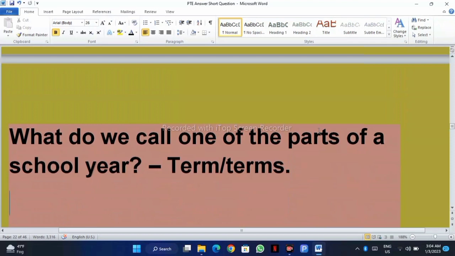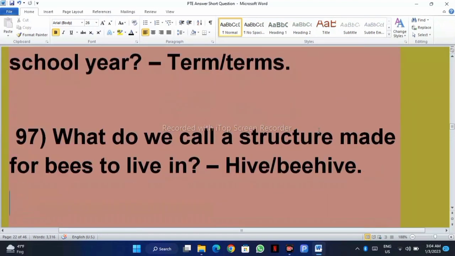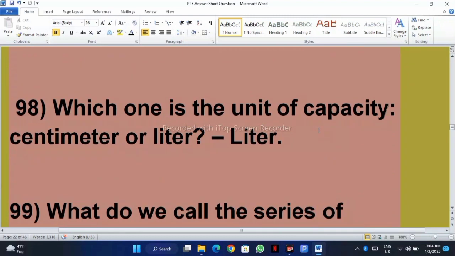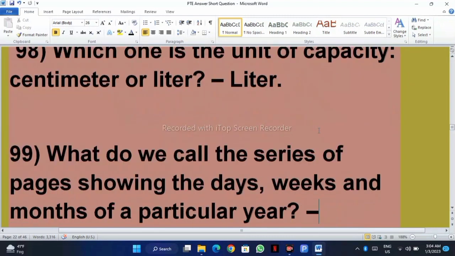What do we call one of the parts of a school year? Terms. What do we call a structure made for bees to live in? Hive or beehive. Which one is the unit of capacity? Centimeter or liter? Liter.